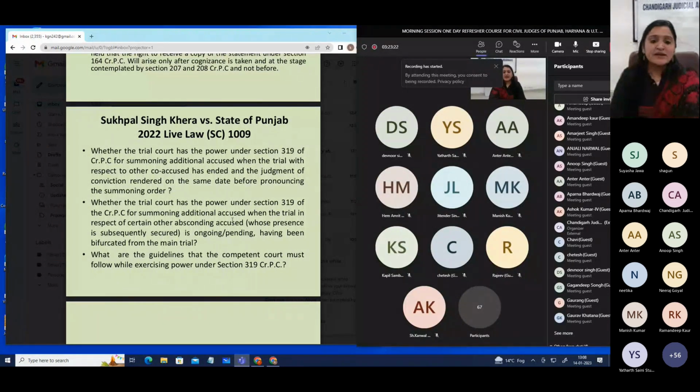So one is the main trial. Another is the bifurcated trial of the other proclaimed persons, which was being carried on separately.